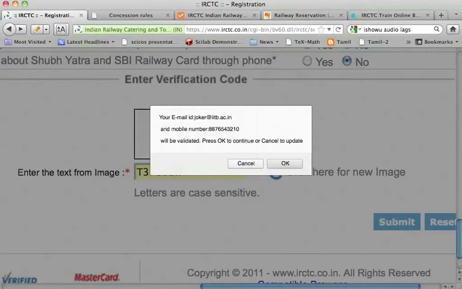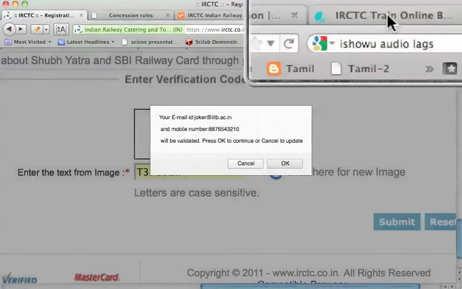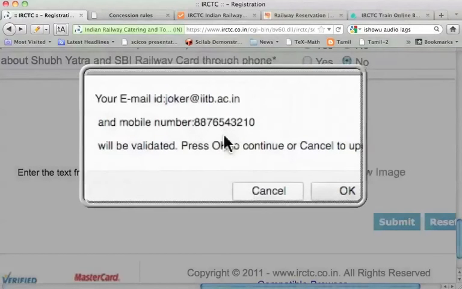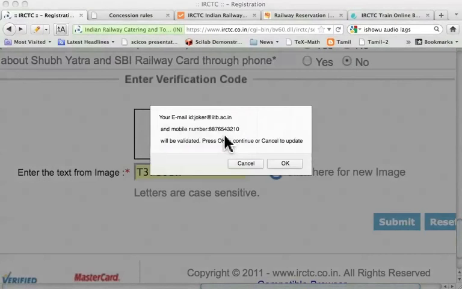Let me take the magnifying glass and bring it here. It says that email ID, Joker, and mobile number, the one that I gave earlier, will be validated. Press OK to continue or cancel to update. Let me say OK.